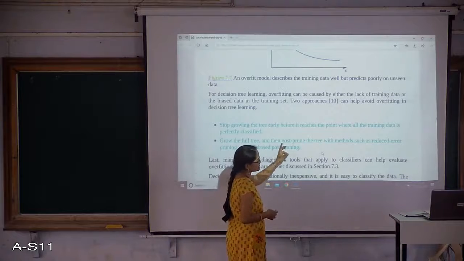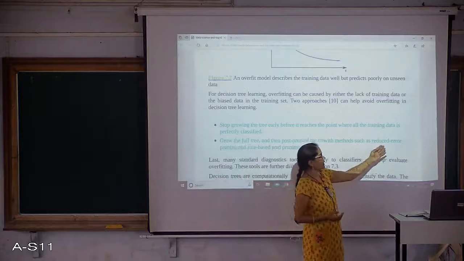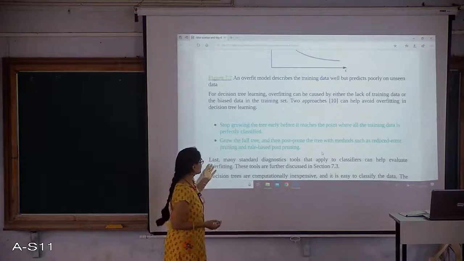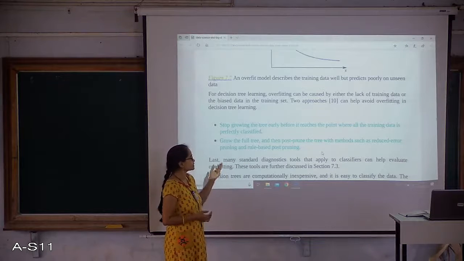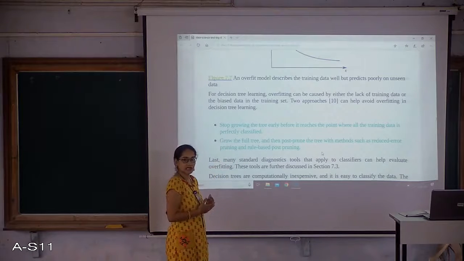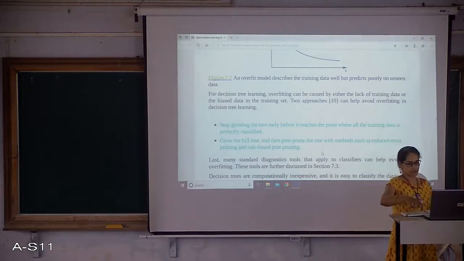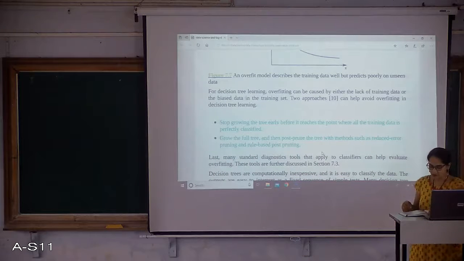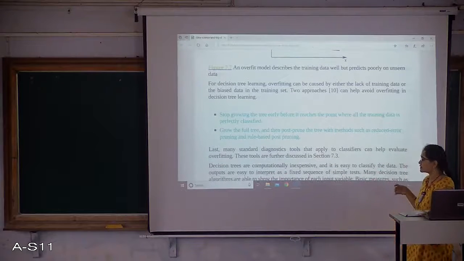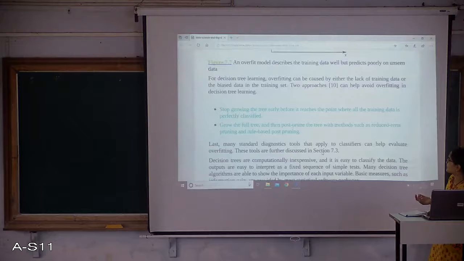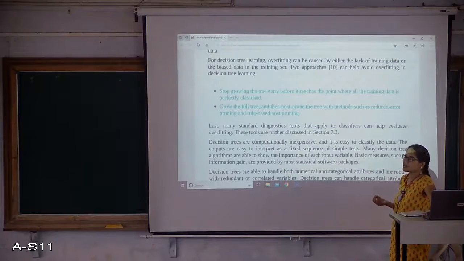This pruning can be done with the reduced error pruning method or the rule based post pruning method. There are two methods for that. You can apply any of these and readjust, reconstruct or prune the decision tree to make a proper decision, right? So that is how you can address the overfitting problem.